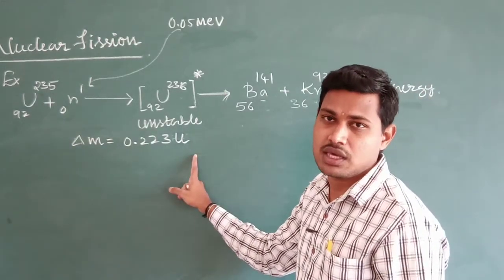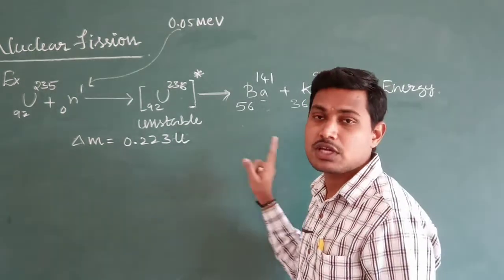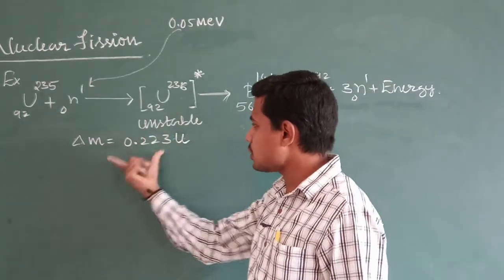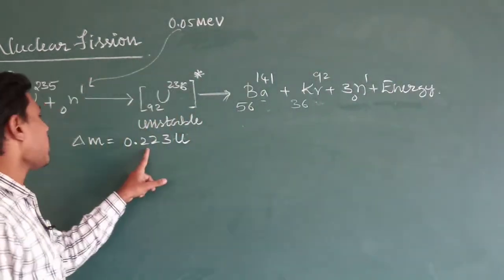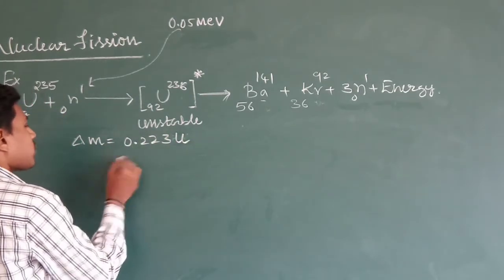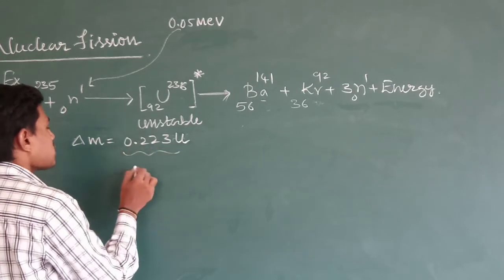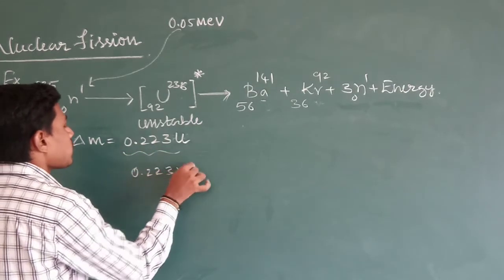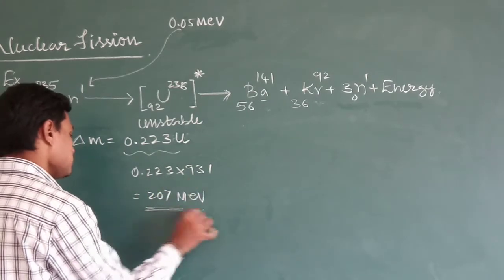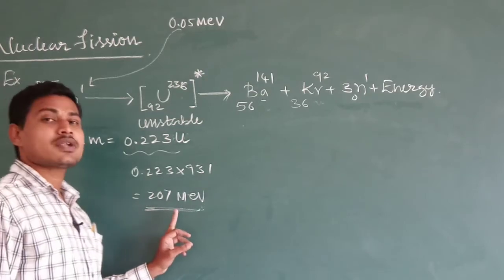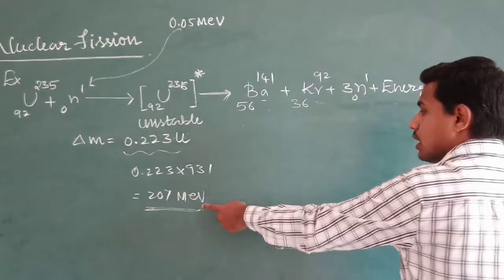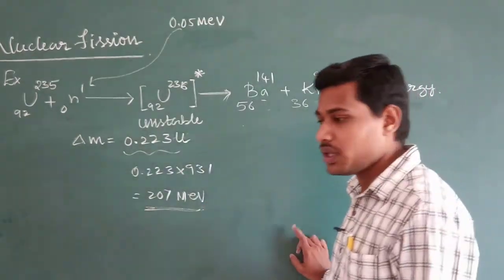So what is mass defect? It is the difference between the sum of the masses of the constituent nucleons and the total mass of the nucleus. In this reaction there is a mass defect of 0.223 u, and u means atomic mass unit. If you calculate the energy for this much atomic mass unit, that is 0.223 into 931, you will get around 207 million electron volt. This much amount of energy is released during one single fission. Like this, a large amount of energy is released during the fission reaction.